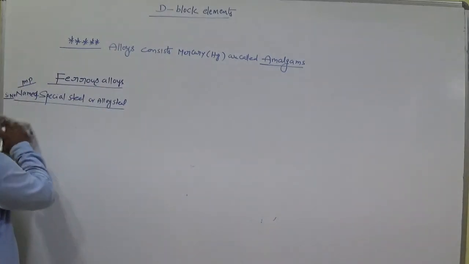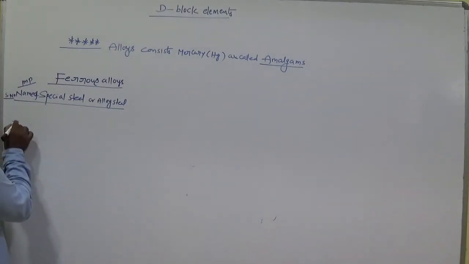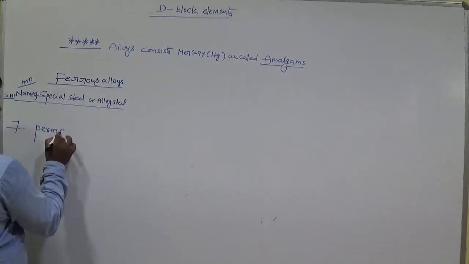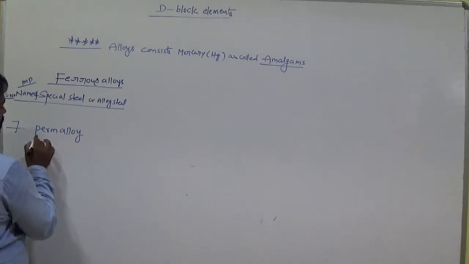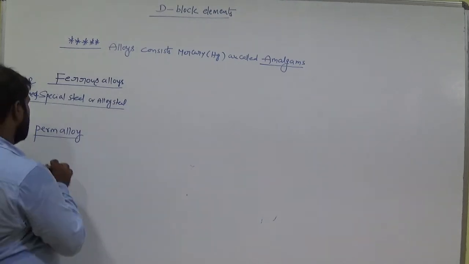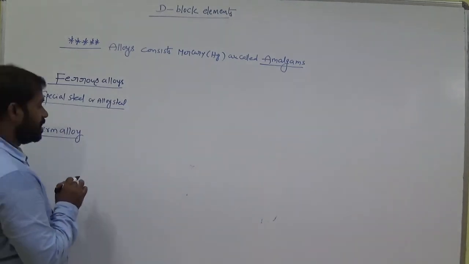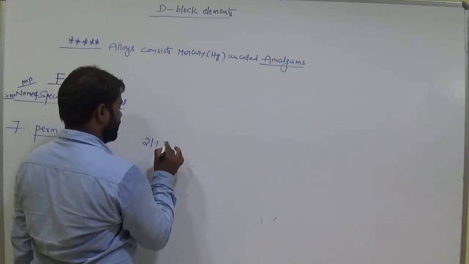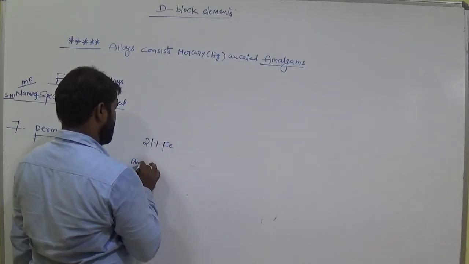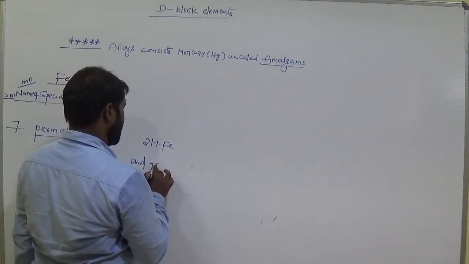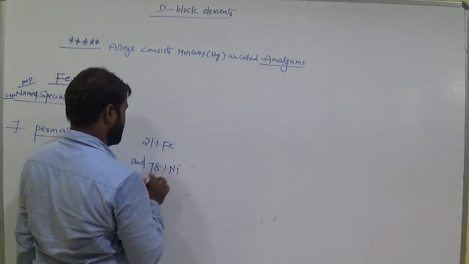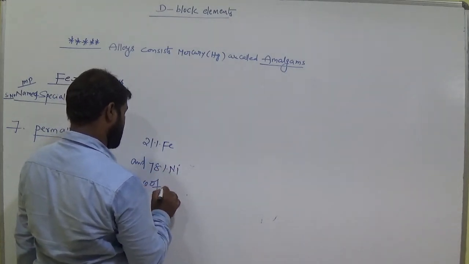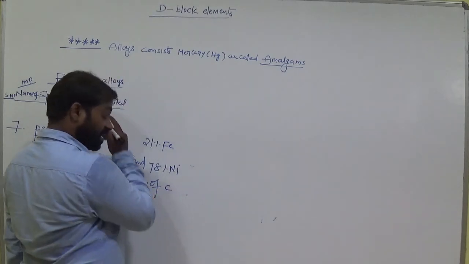And the next one is permalloy. It is also steel. Okay, now it consists of 21% iron and 78% nickel, with a trace of carbon.